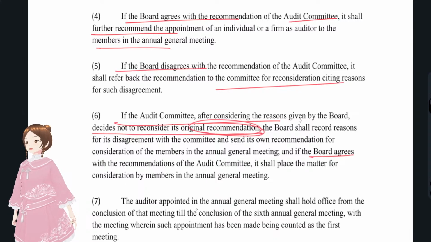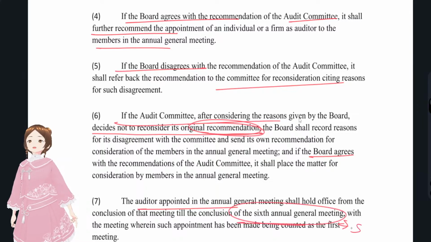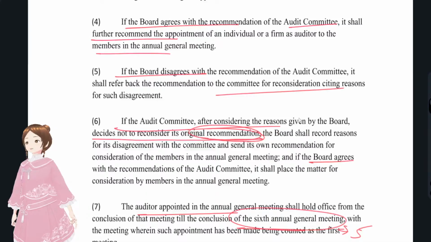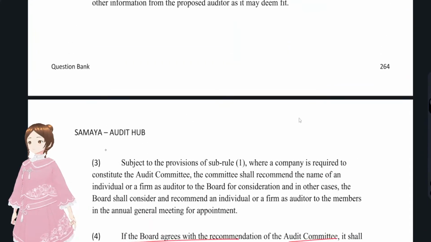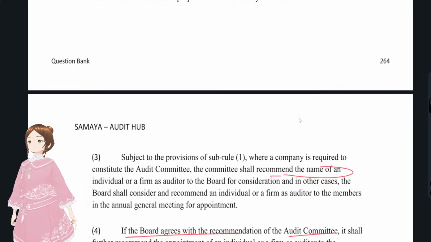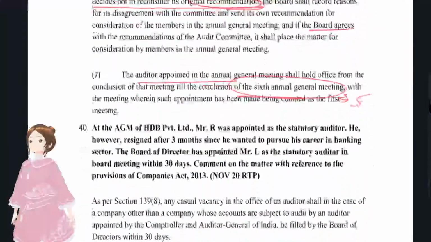Then the auditor appointed in AGM shall hold the office till the conclusion of the 6th AGM, that is 5 consecutive years of appointment. This third point is just discussing the name and all. That's a part of the procedure.